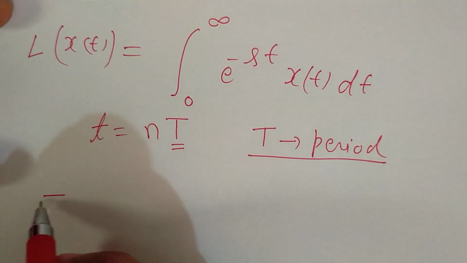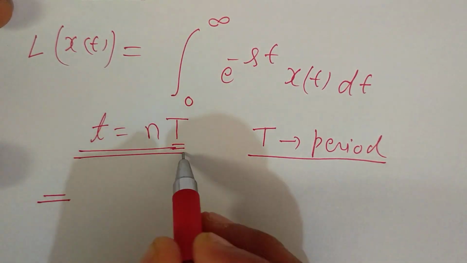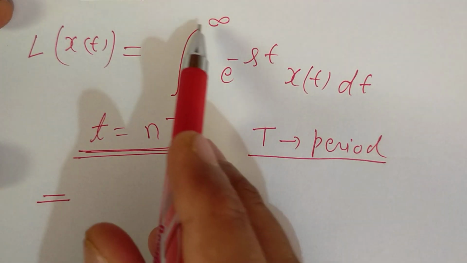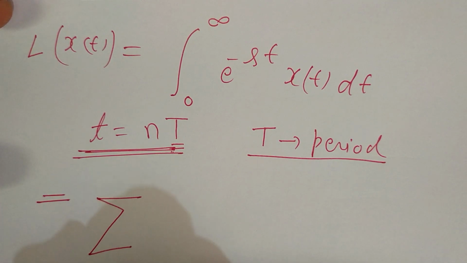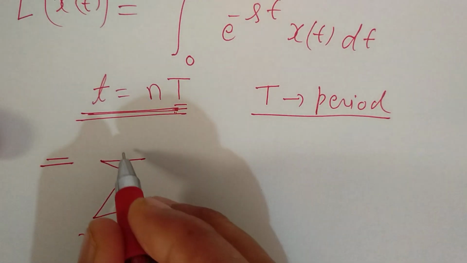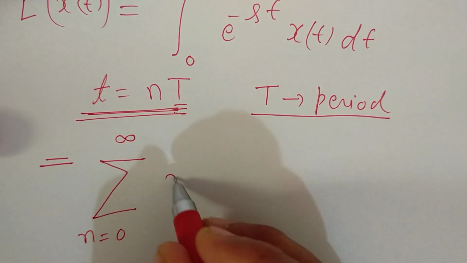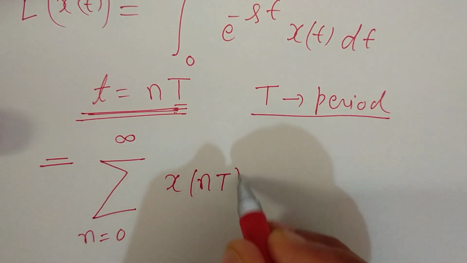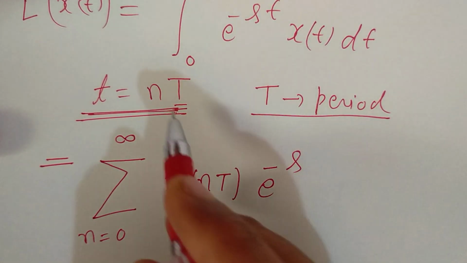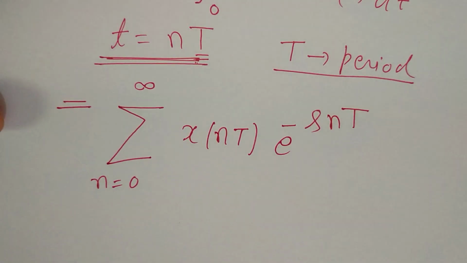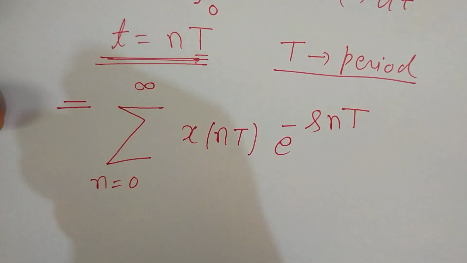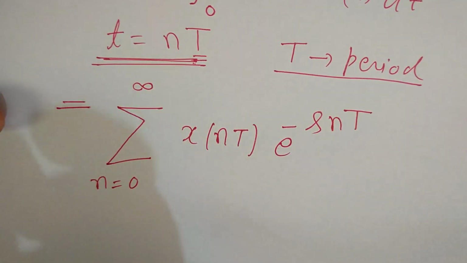So now we are defining for the discrete system, and the integral sign will change into a summation. We have the summation with n varying from 0 to infinity of x(nT) e^(-s) where small t equals n times capital T. So now we are converting from the continuous system to the discrete system by putting t equal to nT.